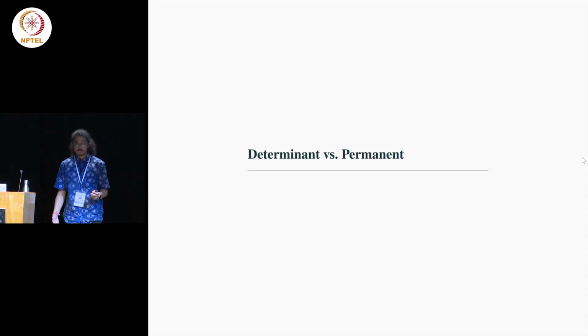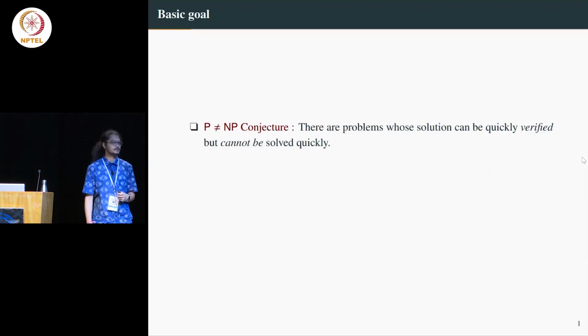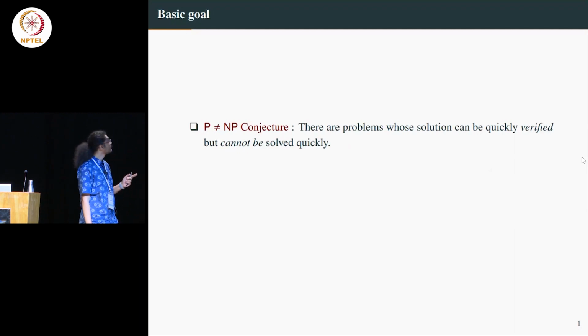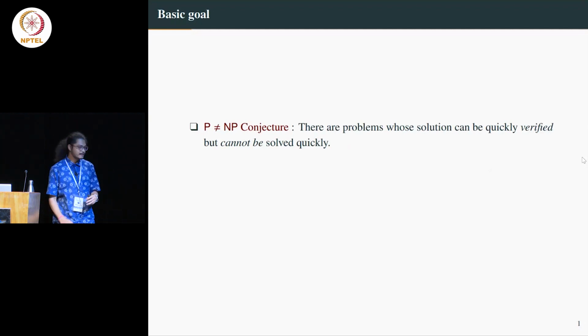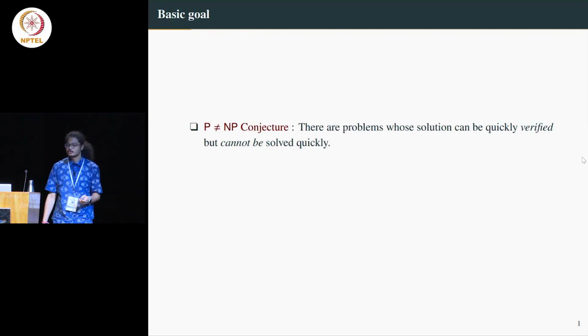So let's start. As we all know, P not equal to NP is basically the holy grail, the main question in computer science, which we'd like to solve. The question is basically whether verification is easier than finding a solution. And the conjecture says that yes, probably it is true, you can verify easily, but finding the solution should be harder. And there have been some barrier results known.